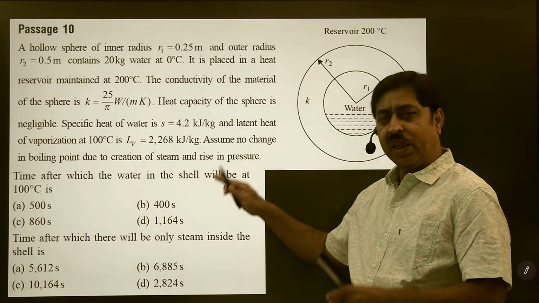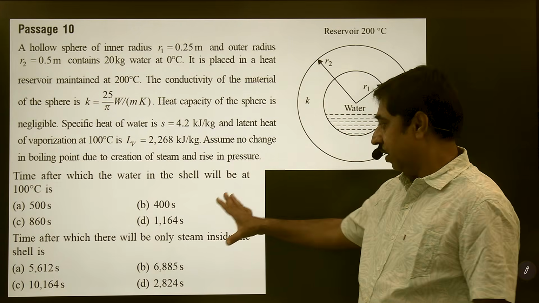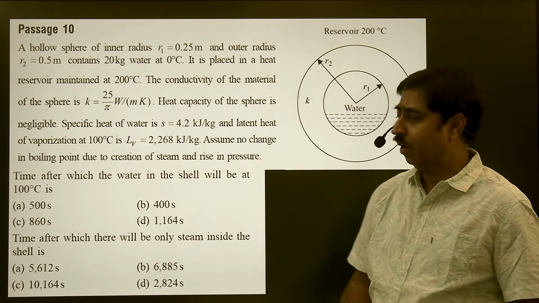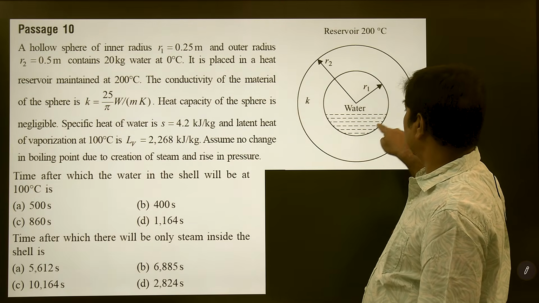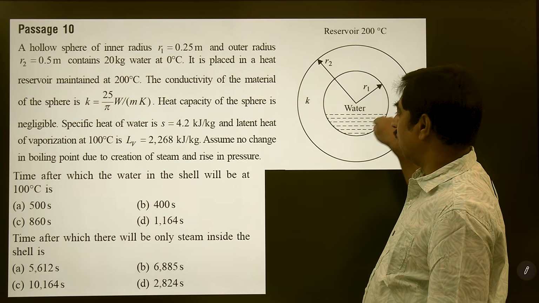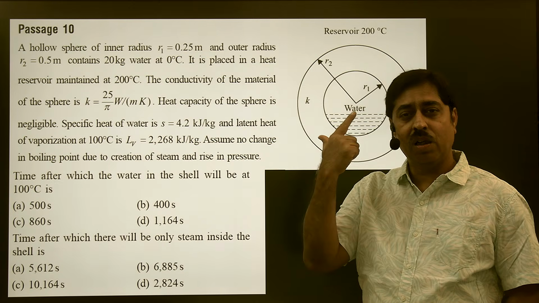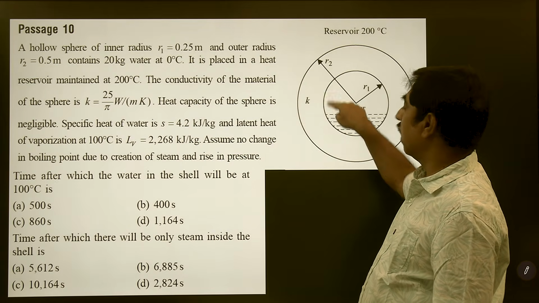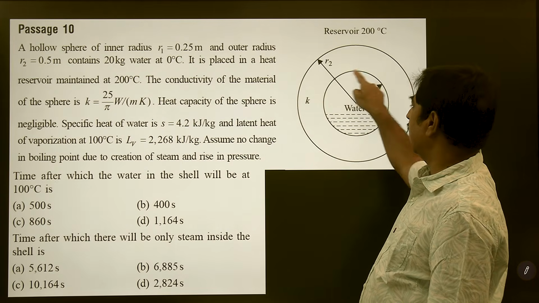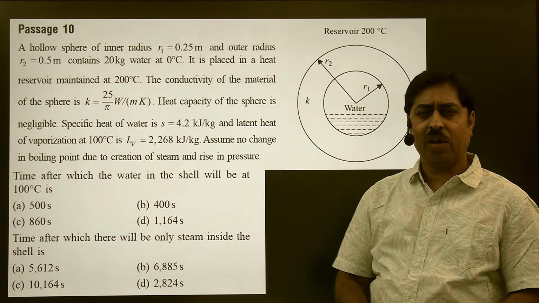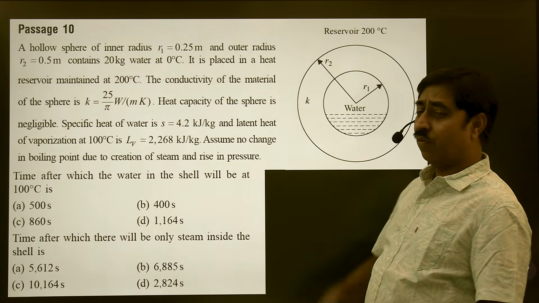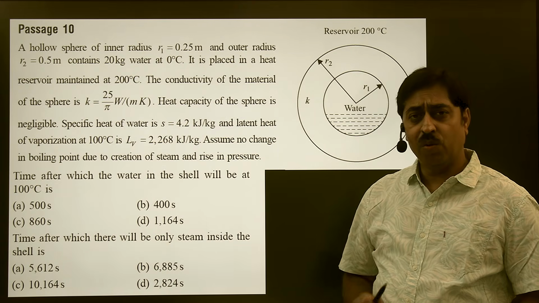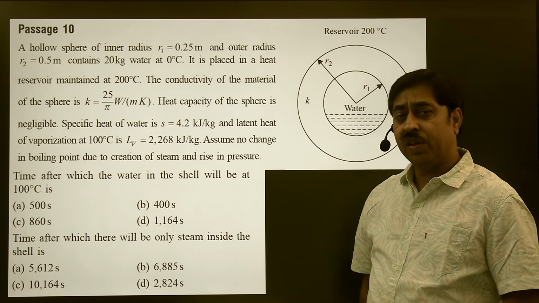One thing which has not been stated typically here, that is also not stated in most of the JEE Advanced question. That means you have to assume that the inner wall or this entire chamber is at one temperature. I mean, if the temperature here is 98, then the inner wall is also at 98. When the temperature here is 100, this whole thing is at 100. That means you have to assume that temperature is uniform inside this cavity, and outside obviously the temperature is uniform at 200 degrees Celsius.